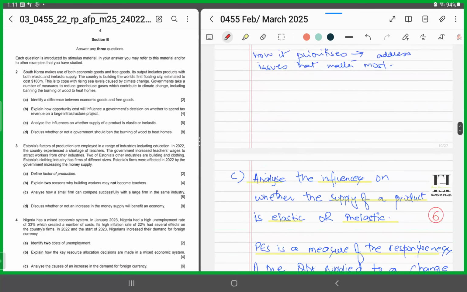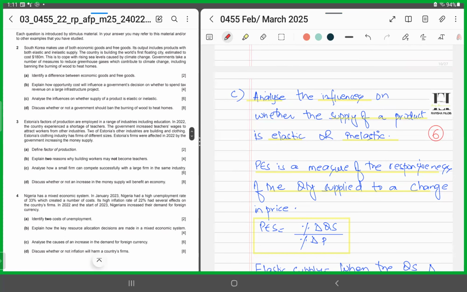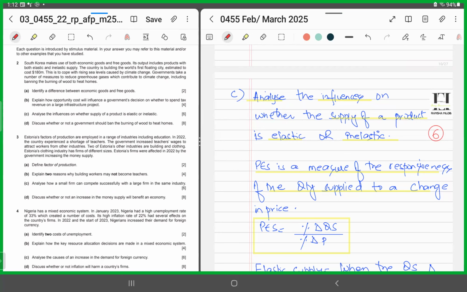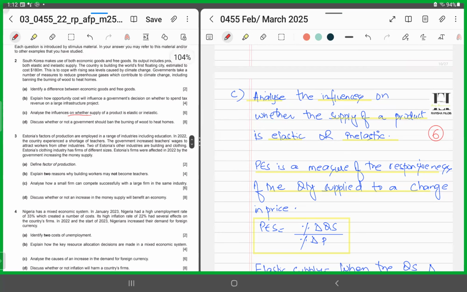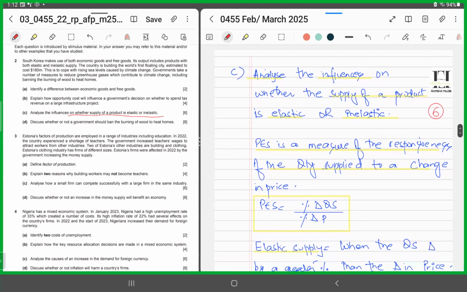All right. Part C. Now, part C is an analyse question. Now, in an analyse question, how will you go about answering the question? Let's look at first what the question is asking us. The question says, analyse the influences on whether supply of a product is elastic or inelastic. Now, it's a 6-mark question. You have got to decide on what are the determinants that tell you whether the supply of a product is elastic or inelastic.